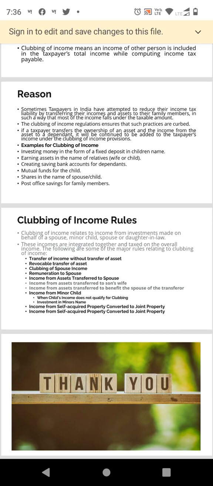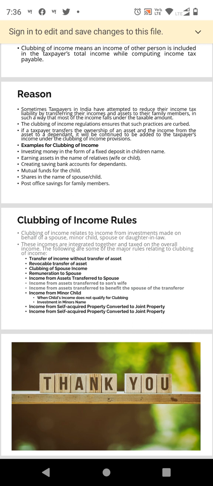Okay, now next, clubbing of income rules. Now, what is the rule? Clubbing of income relates to the income from investments made on behalf of family members, for example, spouse, minor children, daughter-in-law, or relatives. These incomes are joined or clubbed together and taxed in the overall income of the assessee.